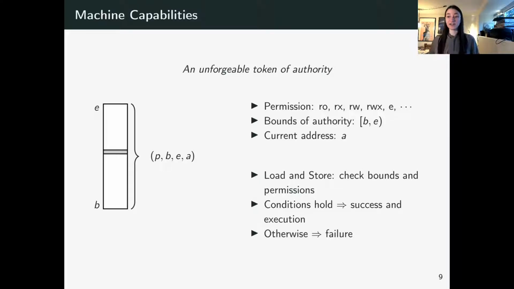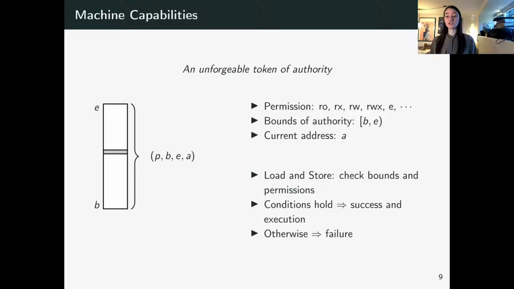So the authority is defined first by a permission, such as read-only, read-execute, read-write, etc. It is then defined by range authority, here from address B to E. So what that means is that you can only use this particular capability to access addresses between that range. And since capabilities replace pointers, they must also point to a particular address, here A.